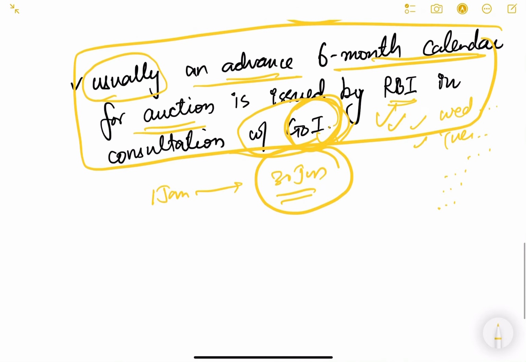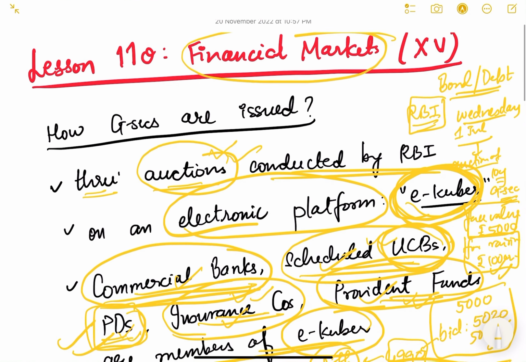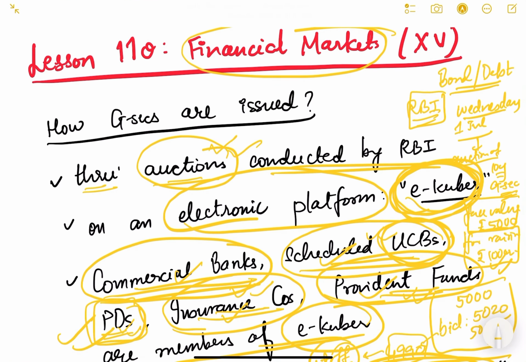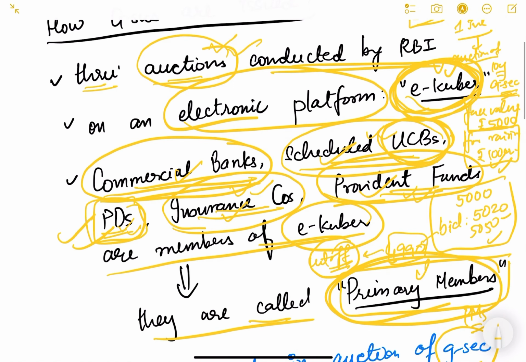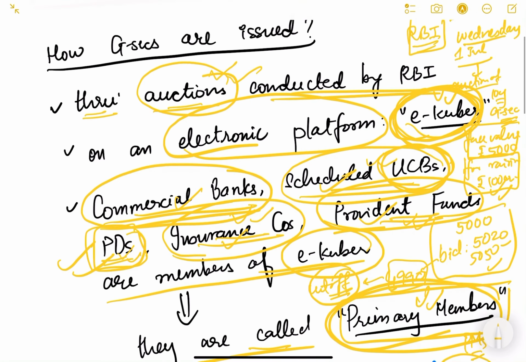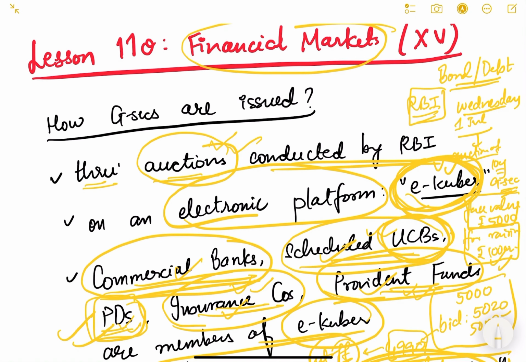So I think this is enough about how government securities are actually auctioned by RBI. You just need to remember that it is done through eKuber, and the primary members can participate directly in the auction. Other people can also participate, but they have to participate through a primary member by maintaining a gilt account. So I hope if a question comes for this, you will be able to answer after watching this video. Thank you.